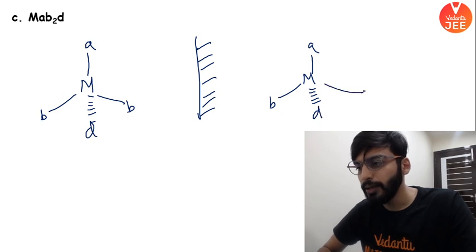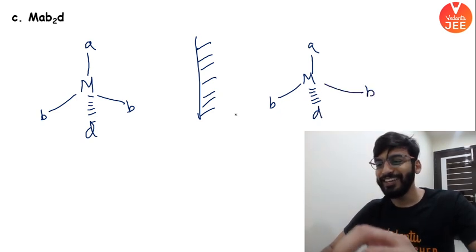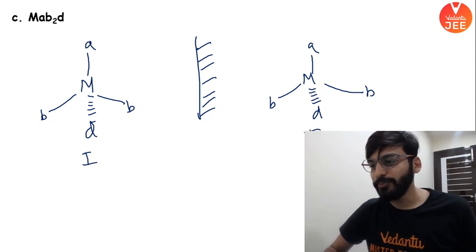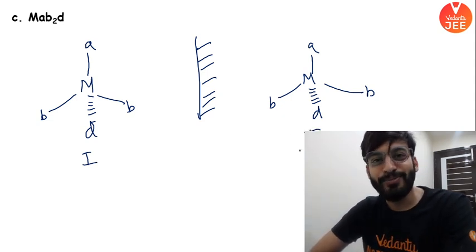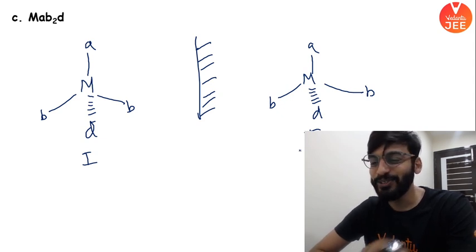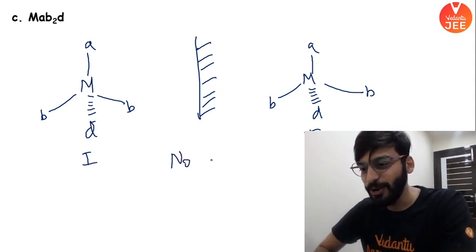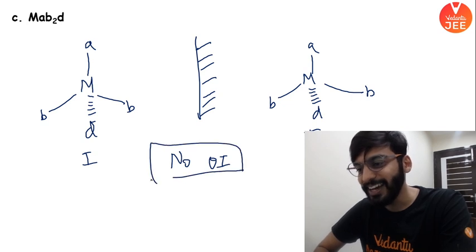D, B. Beta, if you take compound 1 and put it on compound 2, you will get superimposability. You will get superimposable mirror images of each other, right? So you will say again here, no OI. ठीक है? समझ आ गया?